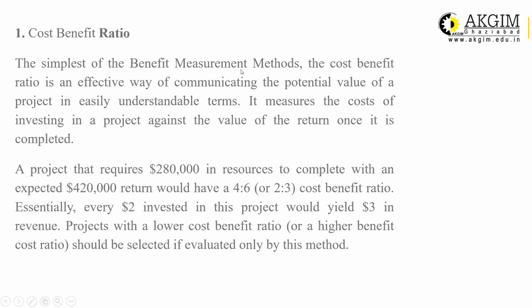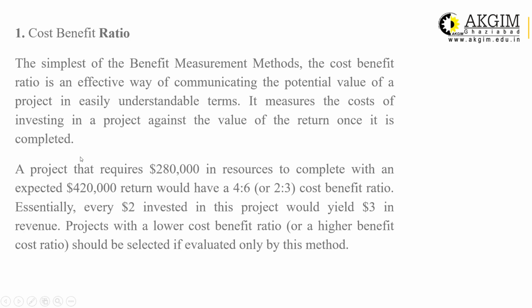The simplest of the benefit measurement methods, the cost benefit ratio is an effective way of communicating the potential value of a project in easily understandable terms. You can also use it as a first preliminary screening for the selection of the project. It measures the cost of investing in a project against the value or return once it is completed.